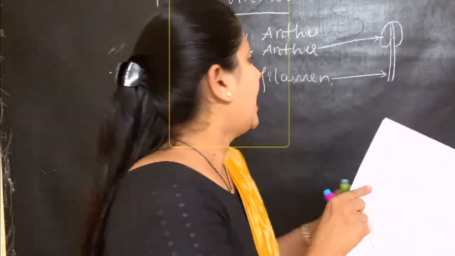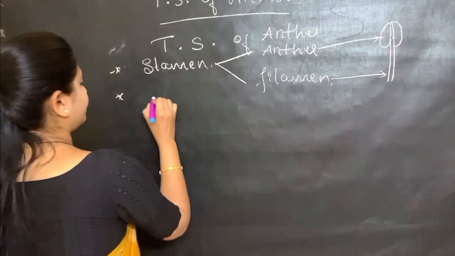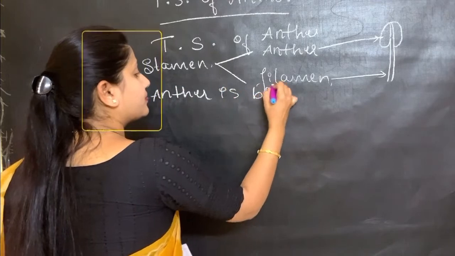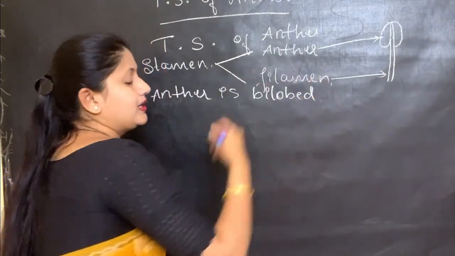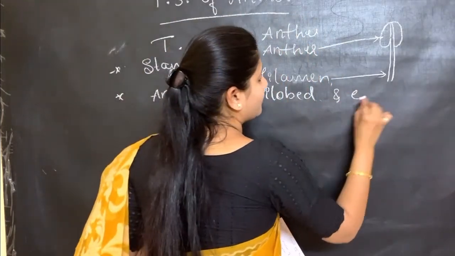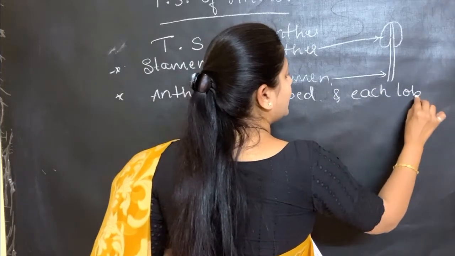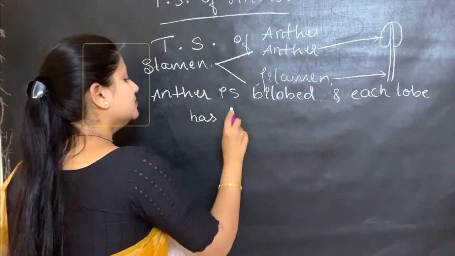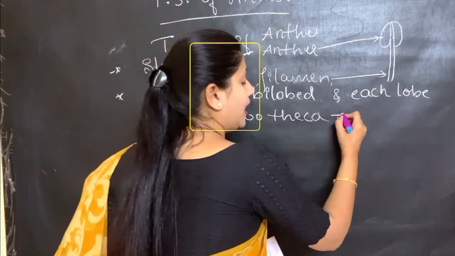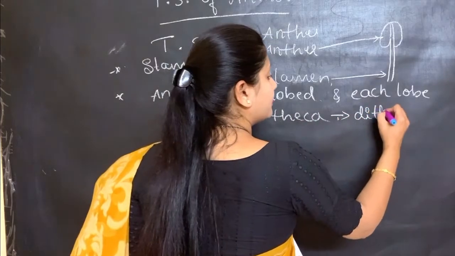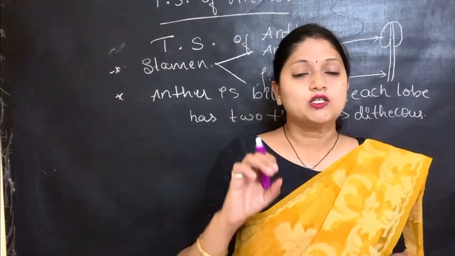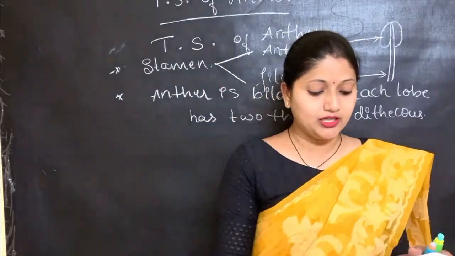And then next, anther is bilobed, and each lobe has 2 theca. Hence it is called dithecous anther. So this is the next point. So we are done with the 3 points.